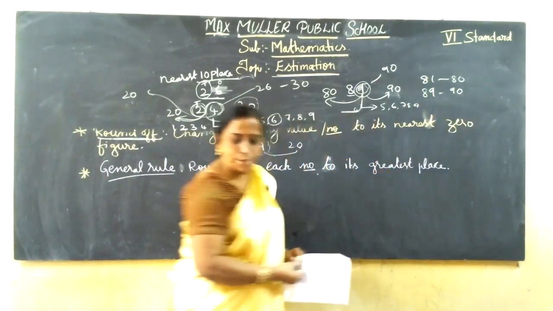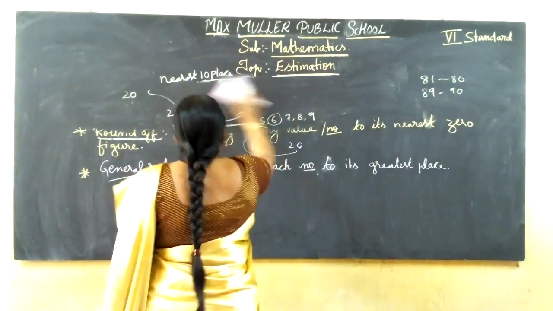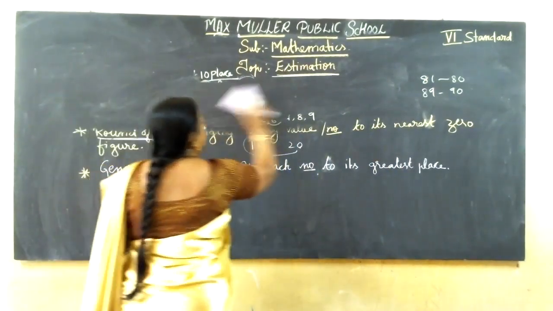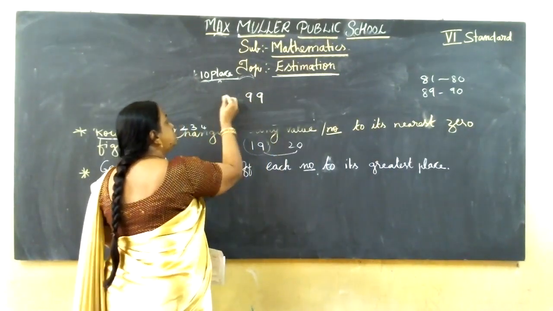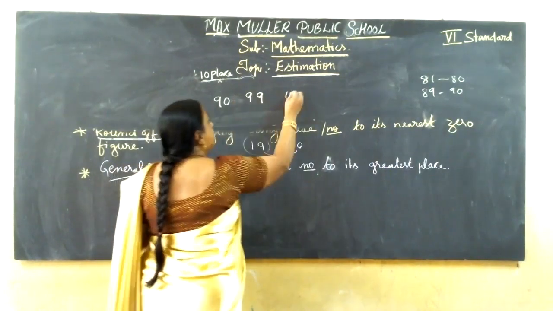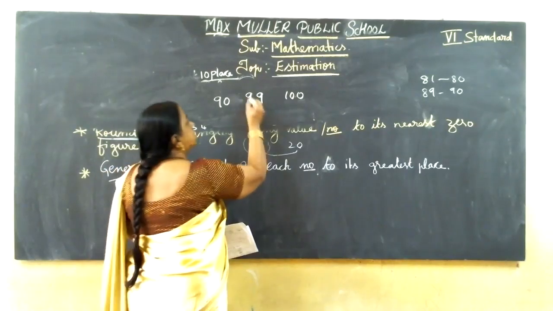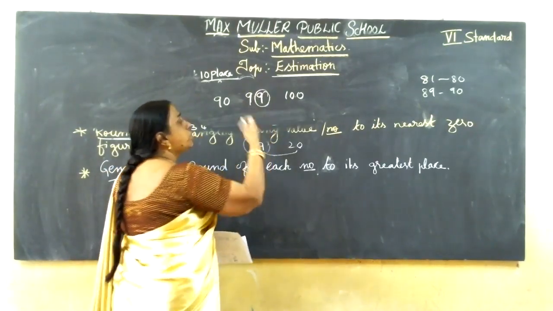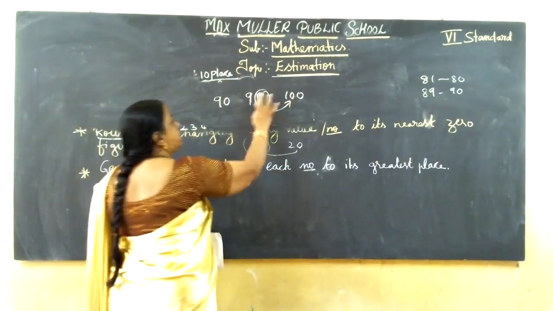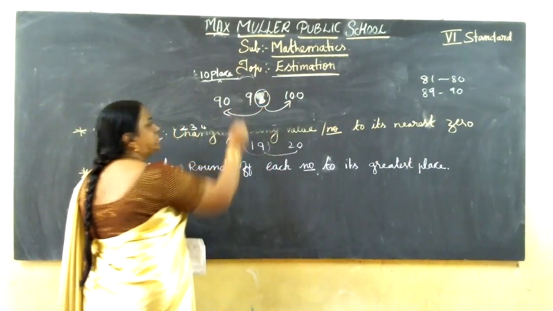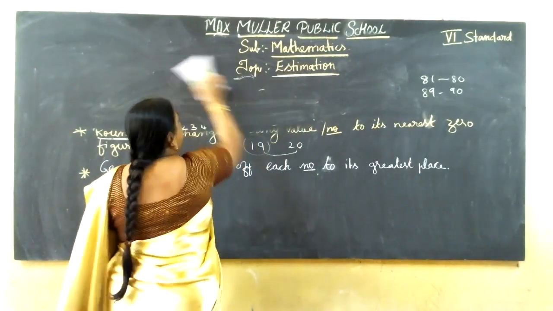So for example, if it is 99, what is it nearest to? 99 comes in between 90 or 100. Yes or no? So here 9 is there, and 9 is more than 5, so obviously you should go for 100. If it is less, for example, if it is 93, you should go for 90. Understand? Now I'll go for hundreds place and explain how to round off to the nearest hundreds place.